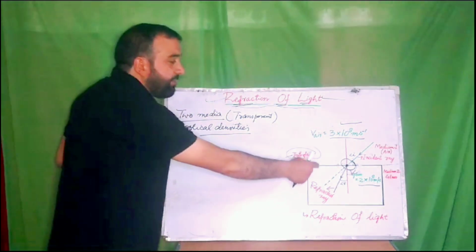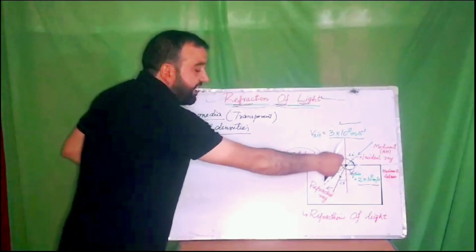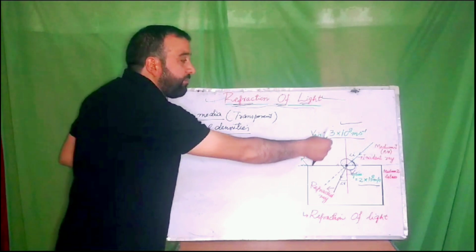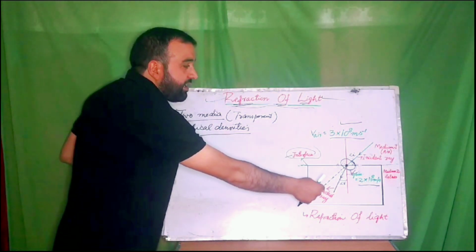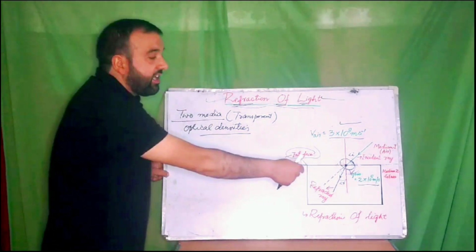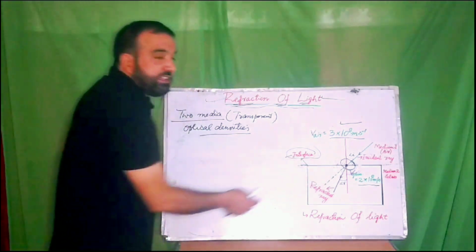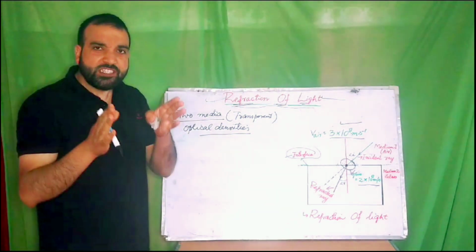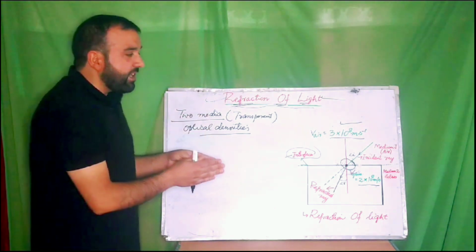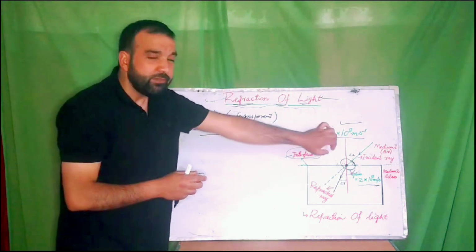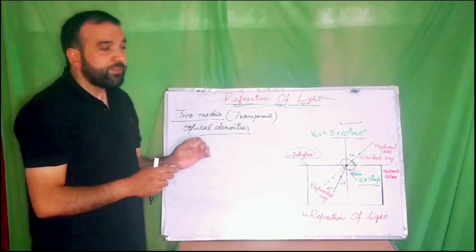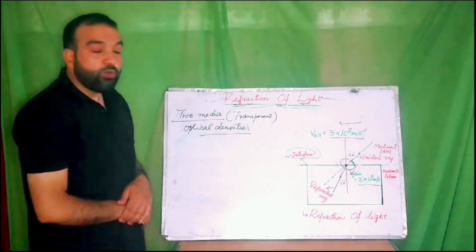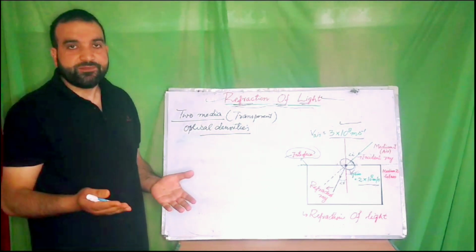So the bending of light which takes place at the interface between the two media, or when light travels from one medium to another medium, there is bending at the interface between the two media. This bending of light is known as refraction of light. So refraction simply means the bending of light when light travels from one medium to another medium having different optical densities.